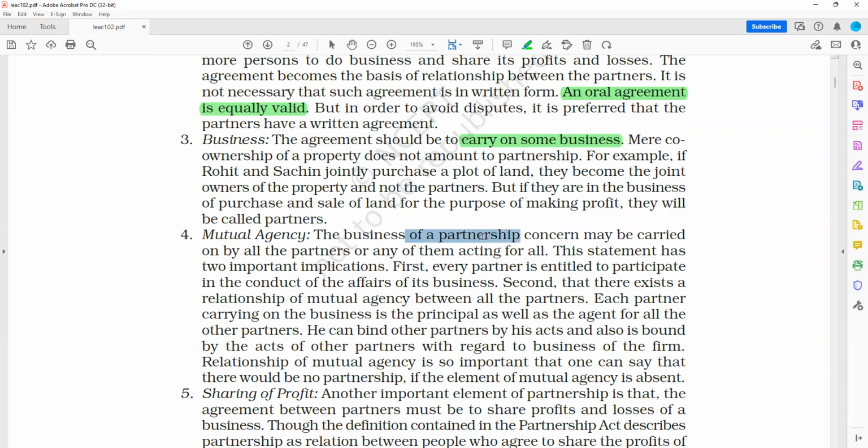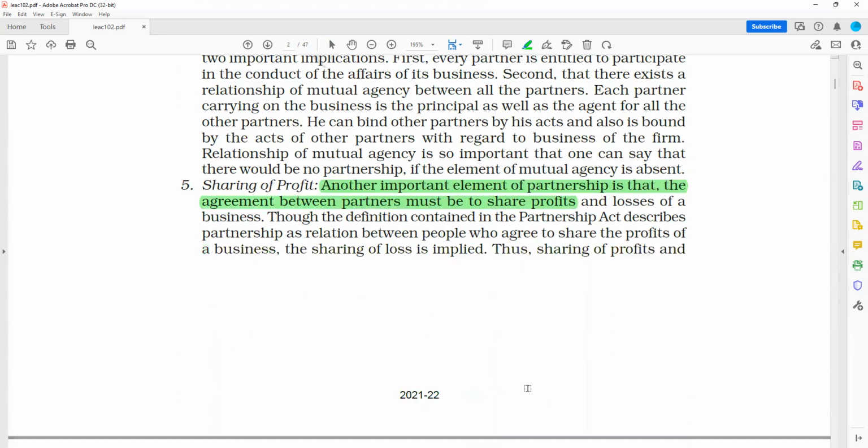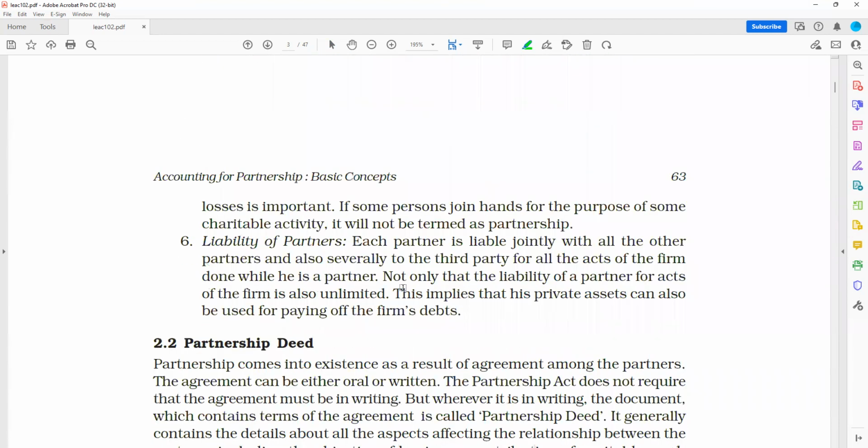The business of a partnership concern may be carried on by all partners or any one of them acting for all. Then it says sharing of profit. The sharing of profit, again, the same thing we were just discussing right now. Another important element of partnership is that the agreement must be to share profits and losses of the business.